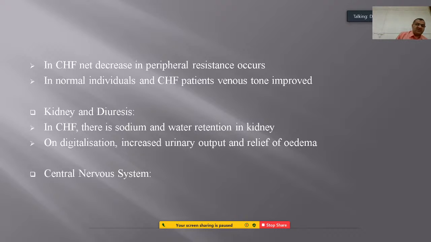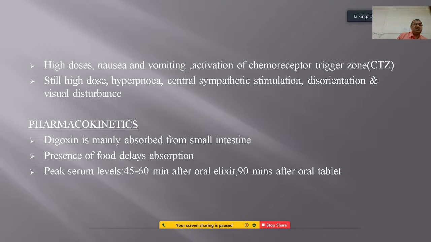As for the effect on the central nervous system, very high doses cause nausea and vomiting. This is because of activation of the CTZ, the chemoreceptor trigger zone, and at still higher concentration, hyperpnea, central sympathetic stimulation, disorientation, and visual disturbance or visual abnormalities.